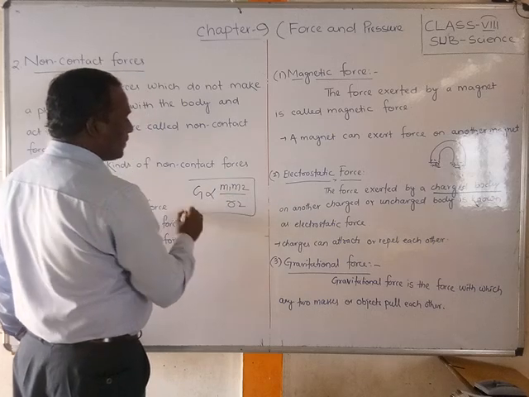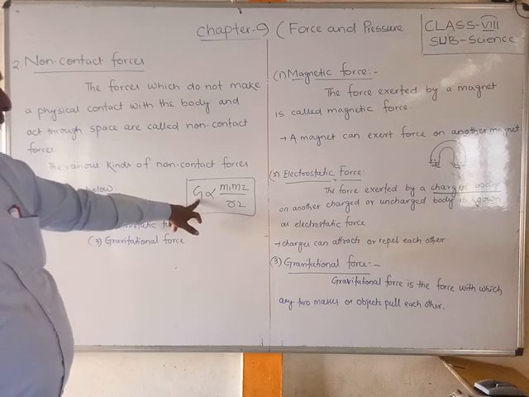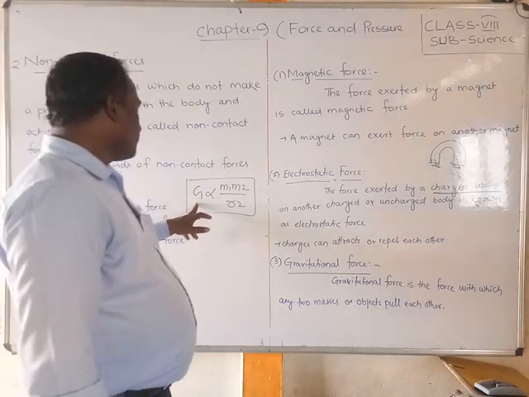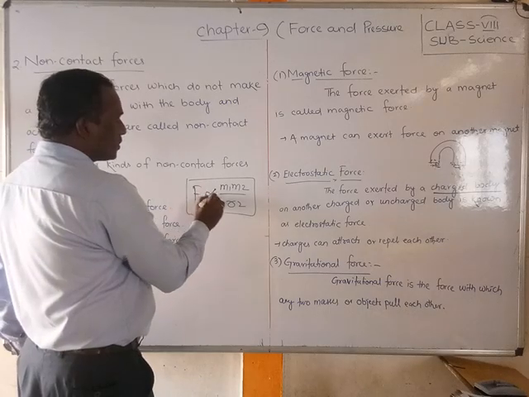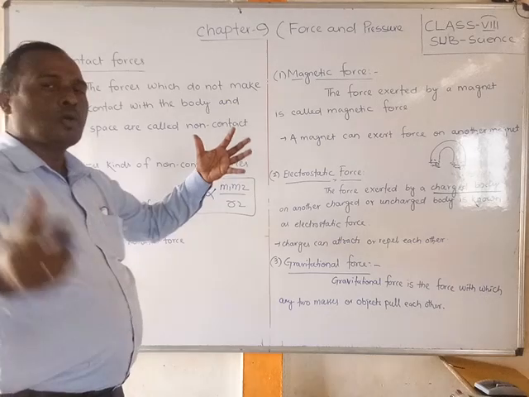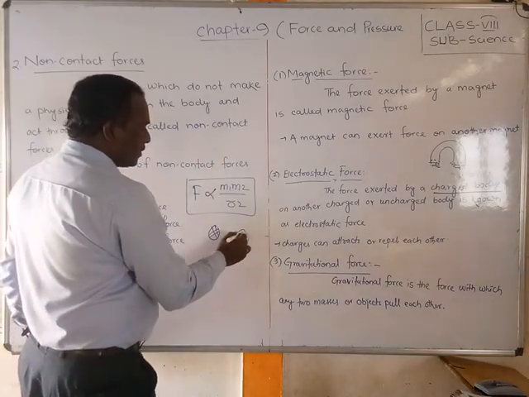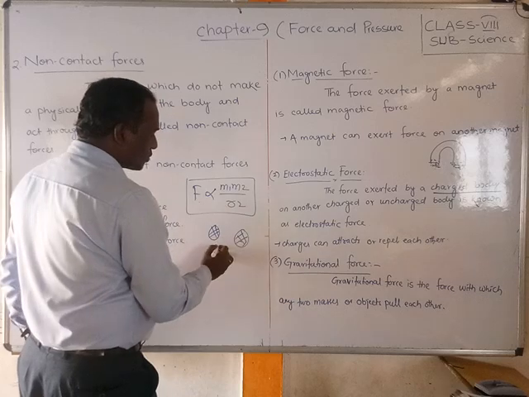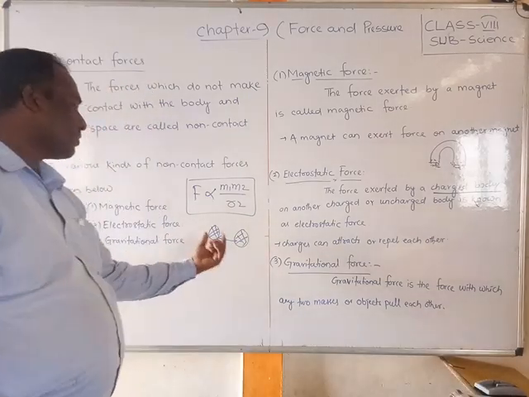This is called the universal gravitational law. G is the gravitational constant. The force between two objects, m1 and m2, is the force of attraction or repulsion between them.